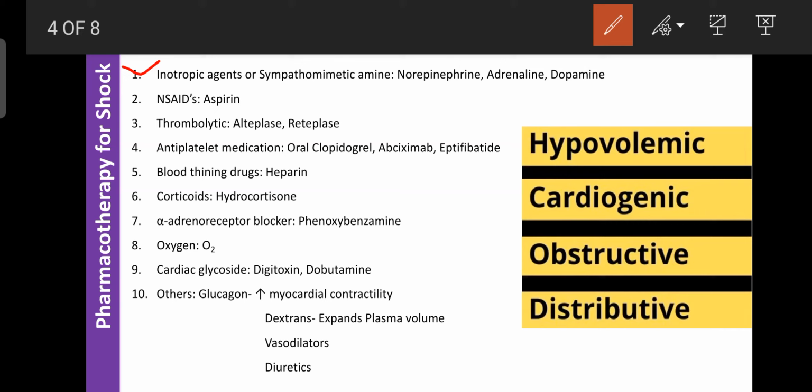The second class is the non-steroidal anti-inflammatory drugs. An example is aspirin. These drugs mainly treat inflammation. Due to entry of bacteria, inflammation can occur, and that is treated with a non-steroidal anti-inflammatory drug, that is aspirin. Aspirin can also inhibit platelet aggregation. Platelet aggregation is responsible for the formation of clots inside the blood vessels, and due to clot formation, the blood circulation decreases.